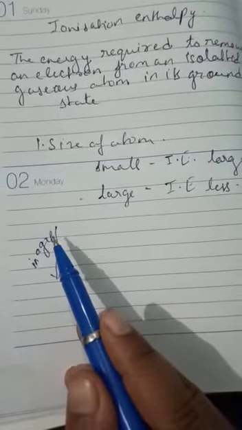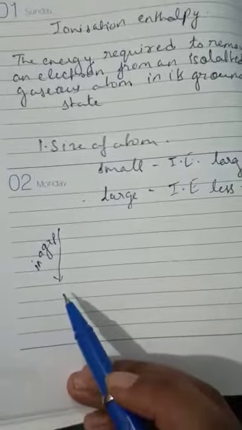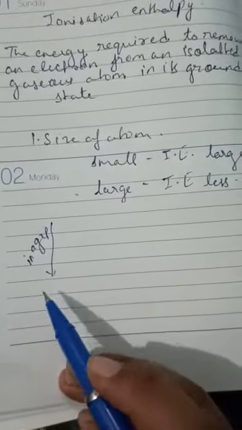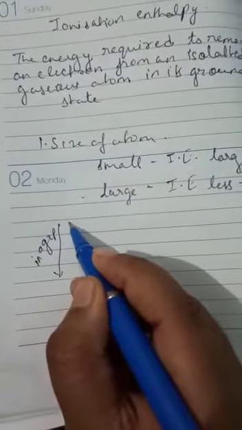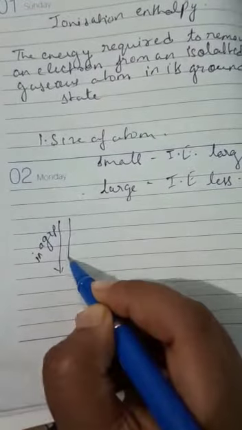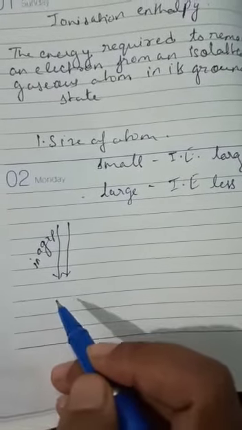So that is why the size of the atom increases. So if the size of the atom increases, then the ionization energy will decrease. Okay, so the ionization energy will decrease from top to bottom when we move in a group.